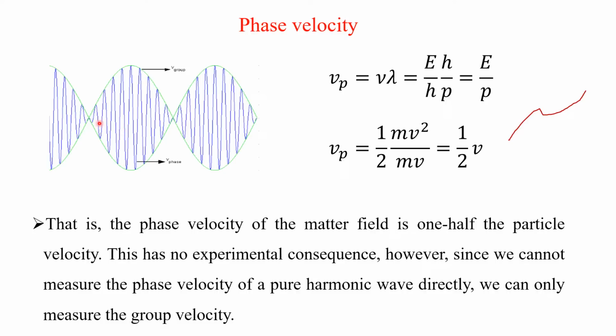You can construct it using sine waves of different frequency, different amplitude, different phase. Because of that, you get this wave packet. Here one packet, here one packet. Here you can find the particle within this range, that is, in the red color region. You have narrowed down the particle.